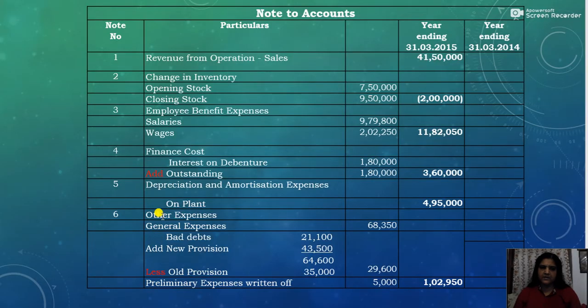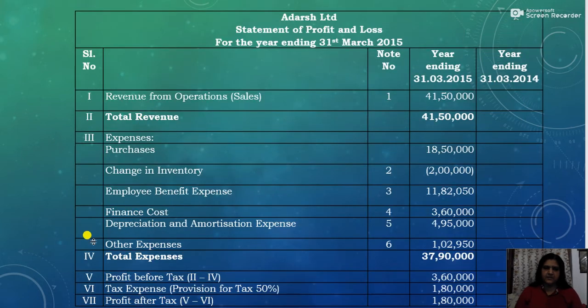So general expense, then bad debts, add new provision, less existing provision, then again preliminary expenses written off 5,000. So the total comes to 68,350 plus 29,600 plus 5,000, that is 1,02,950. Now we will see the statement of profit and loss. That is other expenses 1,02,950.